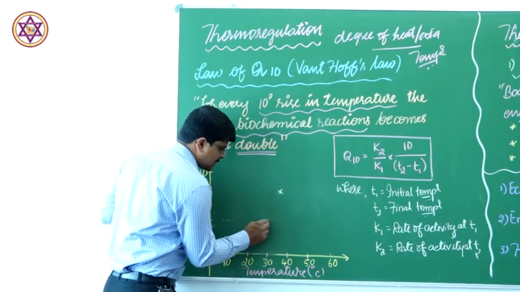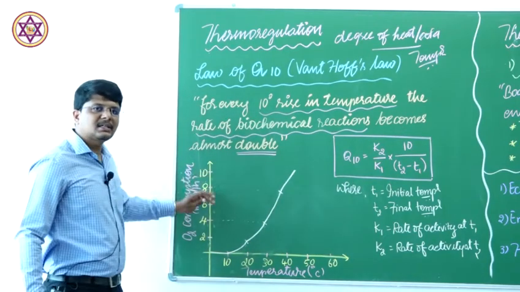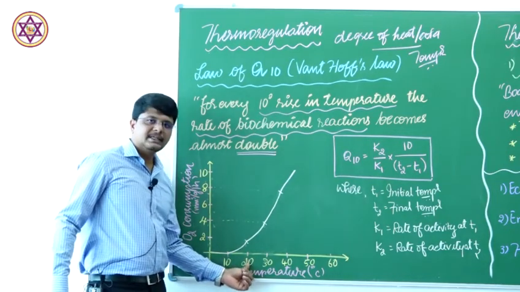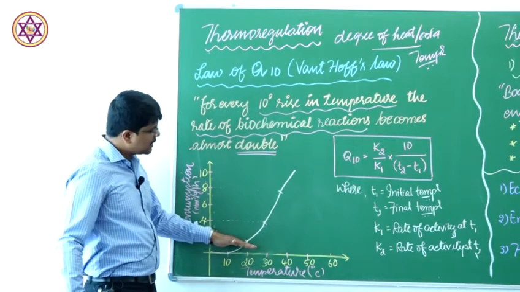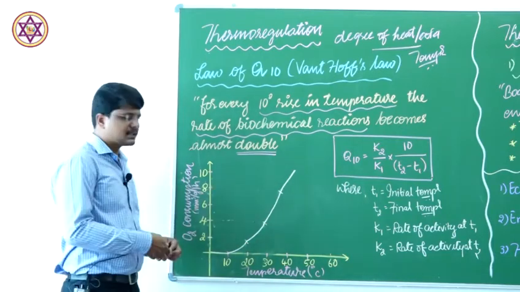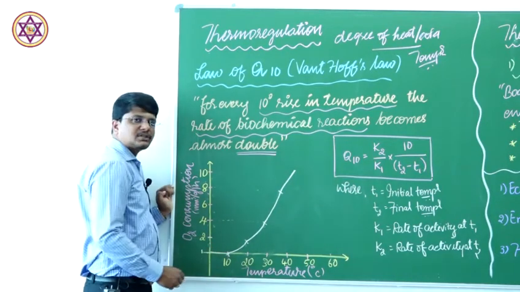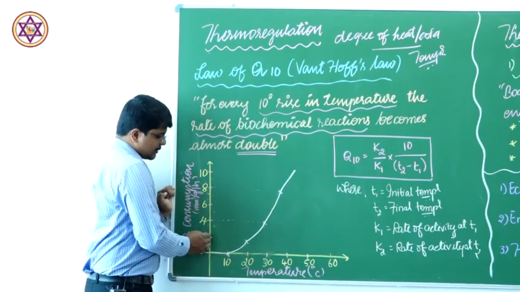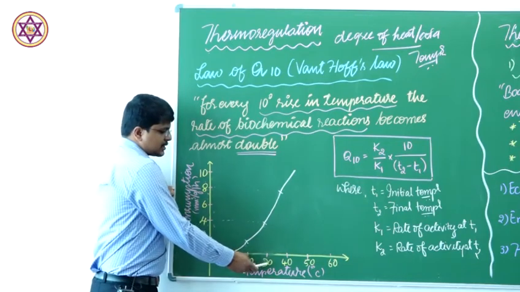Therefore, the graph obtained will be like this. This graph clearly shows that for every 10 degree increase in temperature, there is a doubling of the rate of reaction. At 10 degrees, say 1 or 0, at 20 it becomes 2 cubic millimeter of oxygen consumption.